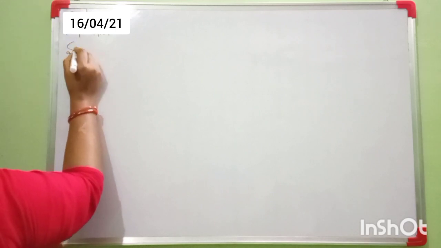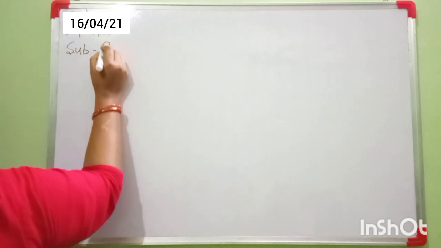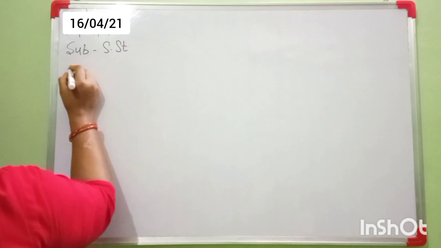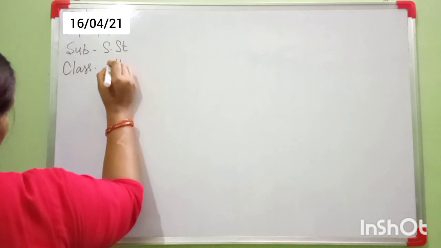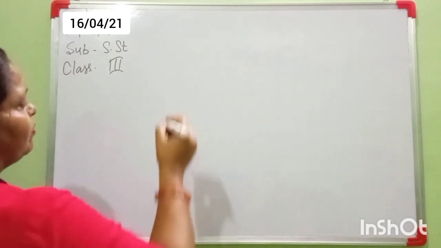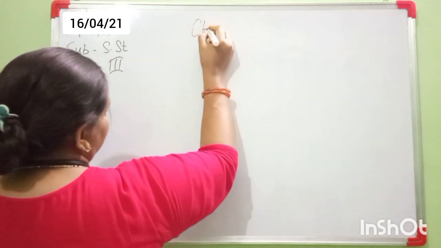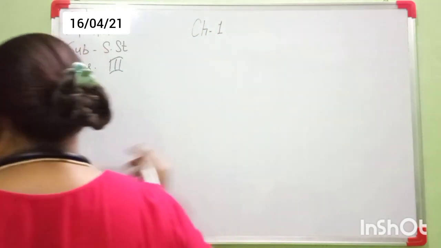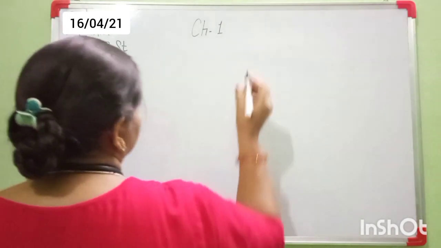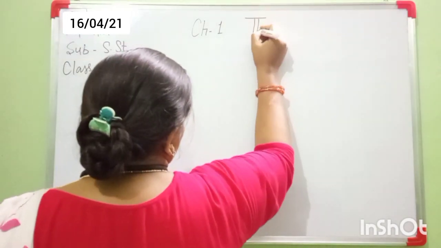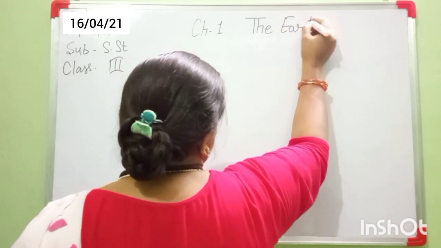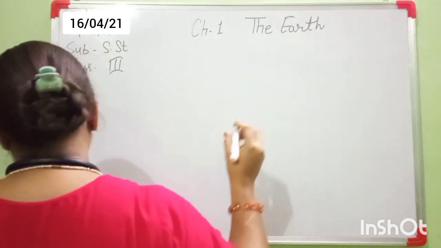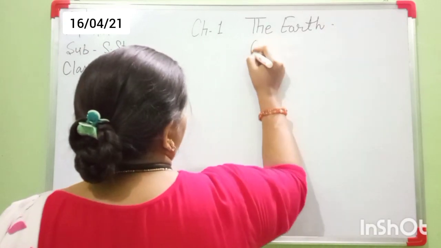Your subject is SST and your class is Class 3. Here I mention the chapter: Chapter 1, The Earth, Our Home.